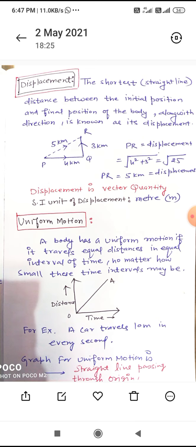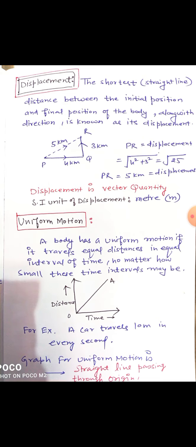If you have to go to the market, you will not follow the path that goes to the market, but you will just fly over the roof of your house and reach the destination directly with a straight line, and that will actually be the shortest path. That will be the shortest distance, you can say.